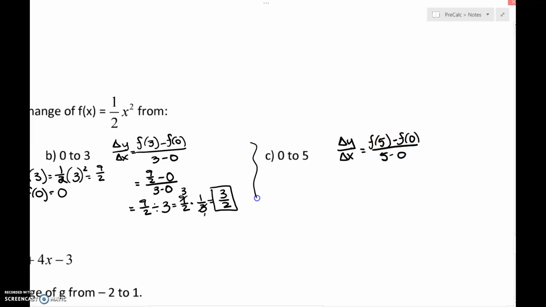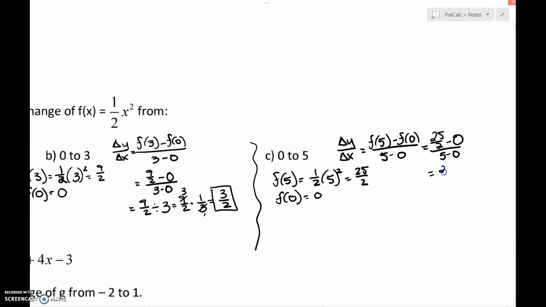Welcome back. Okay, so hopefully you paused it. If we are to evaluate f of 5, we get 1/2 times 5 squared. 5 squared is 25 over 2. Okay, again, you can put it into decimal form if you'd like. I'm leaving it as fraction form. Okay, and we know that f of 0 is 0. Okay, plugging it in, we should get 25 over 2 minus 0 over 5 minus 0.